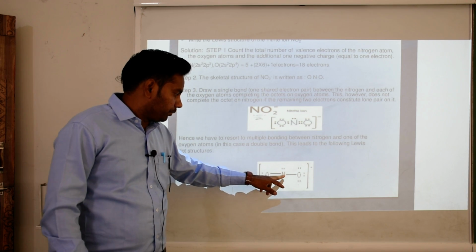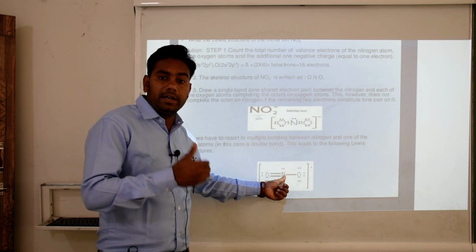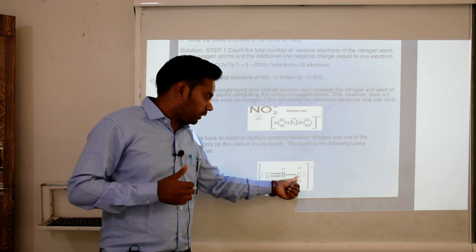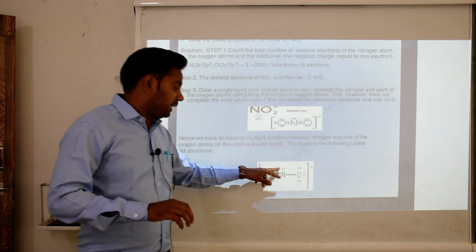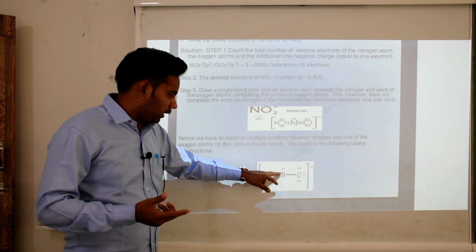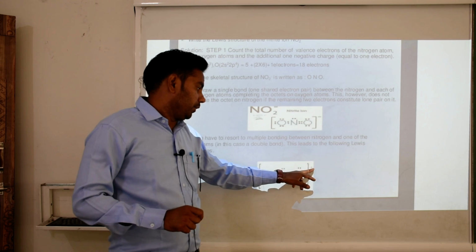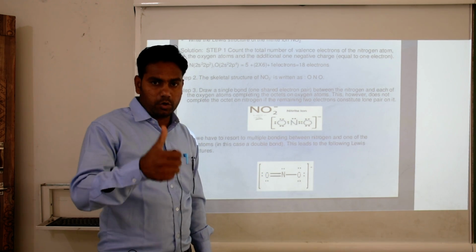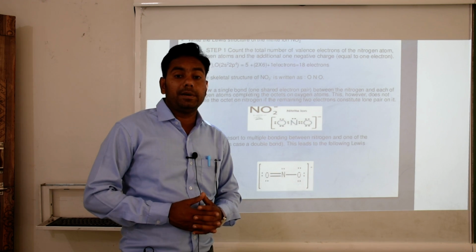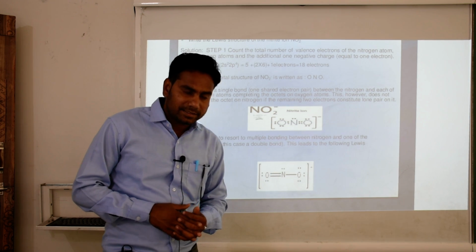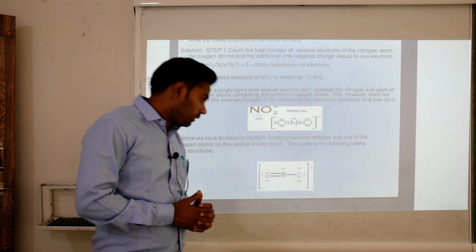So in this example, nitrogen donates its 2 electrons by the coordination bond and completes the octet of these oxygen atoms. 1, 2, 3, 4, 5, 6, 7, 8 bond is there. Then nitrogen, it shares 1, 2, 3, 4, 5 and 6, one more extra electron. So we mention here one negative charge. Okay. So the nitrogen and both oxygen have the complete octet in their valence shell. So please follow step by step and complete the structures.